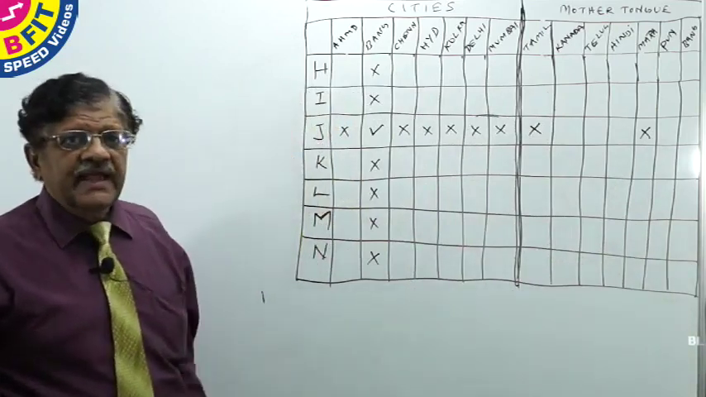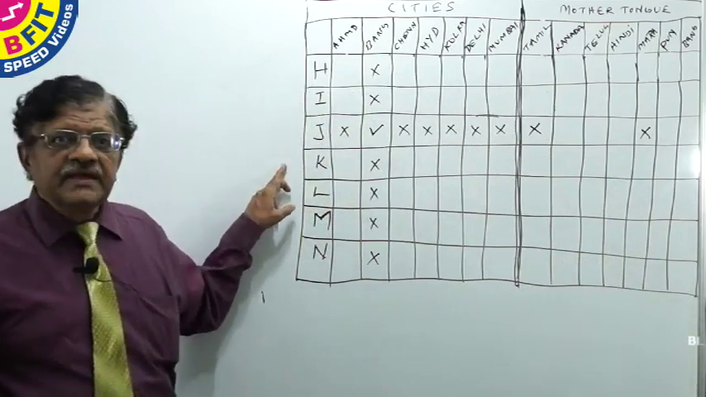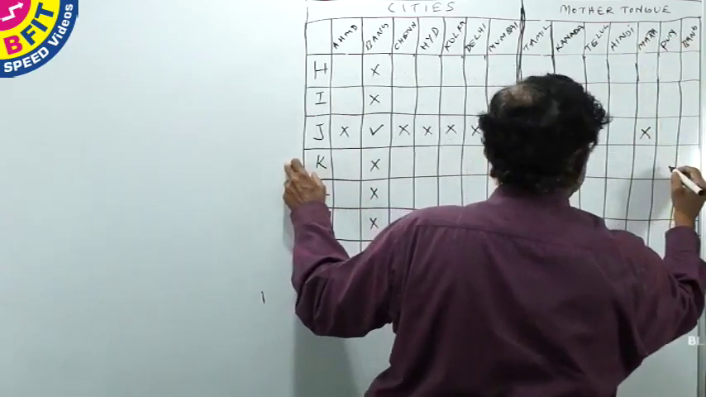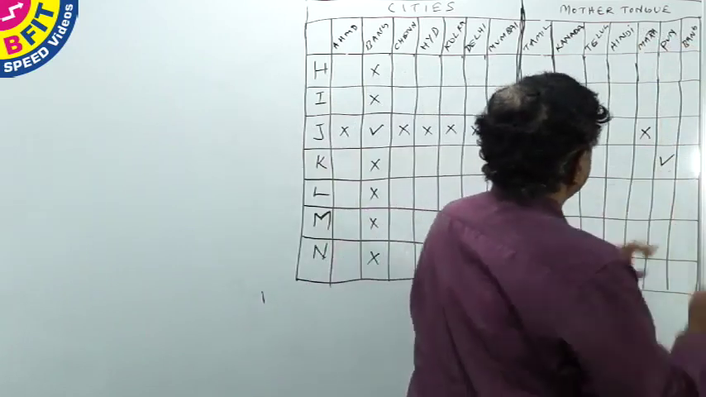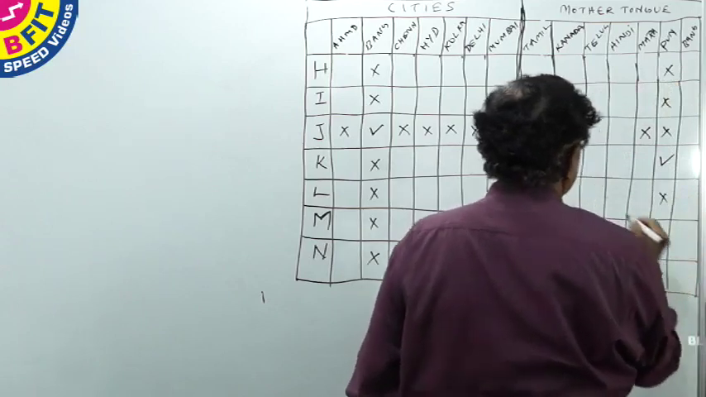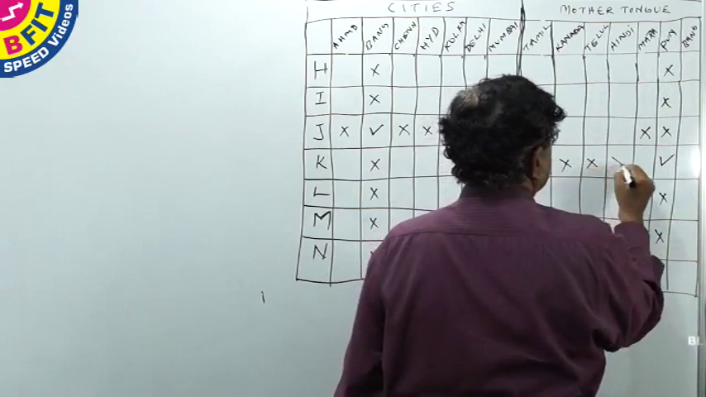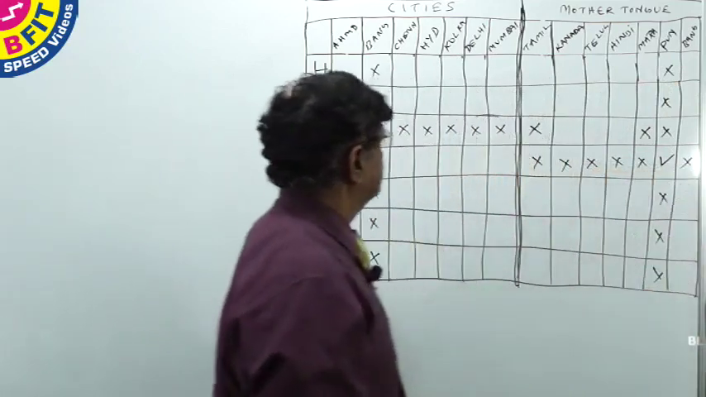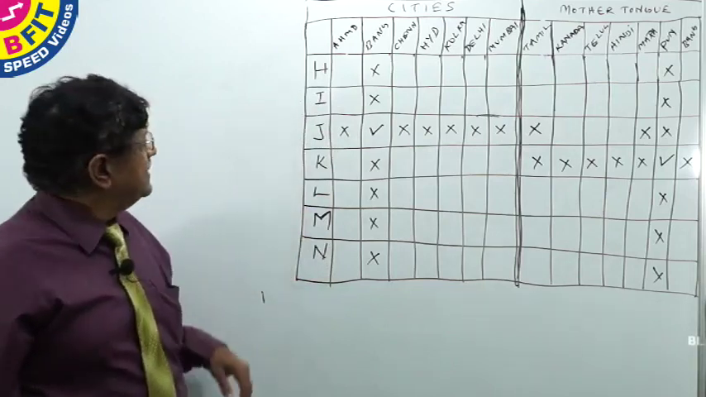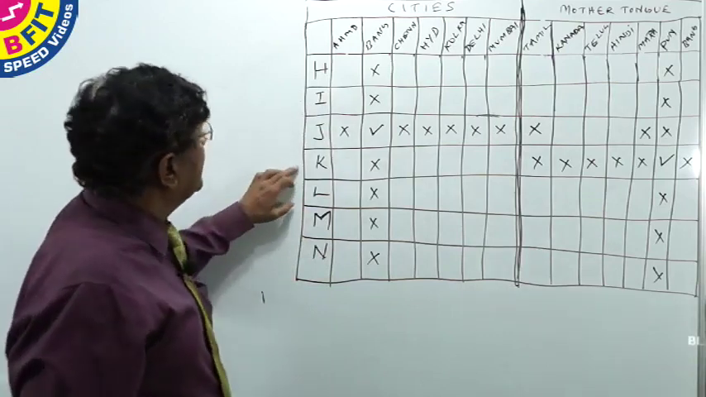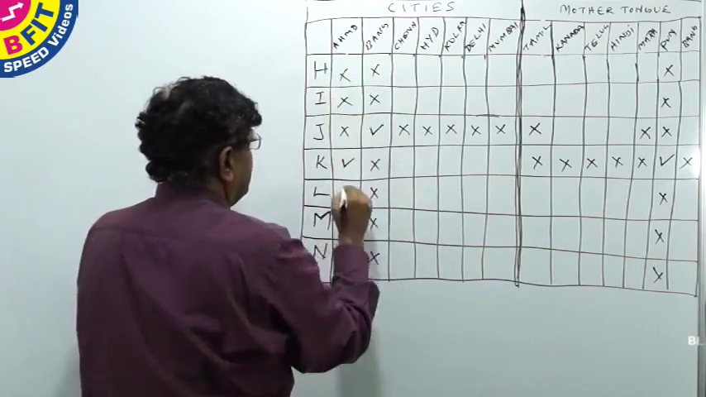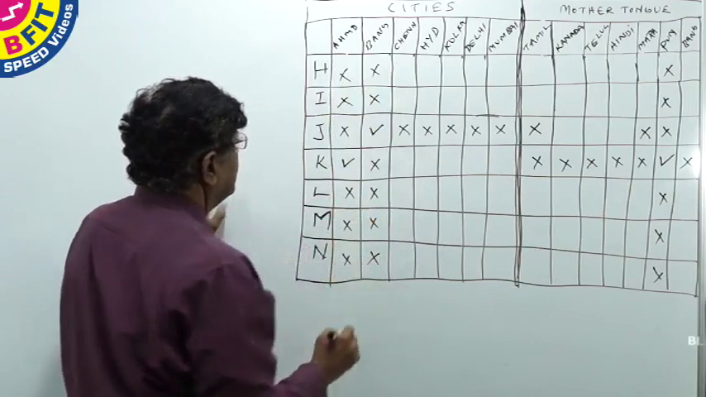The second clue is K's mother tongue is Punjabi. We will mark it here. Once we mark it here, we have to cross all others. K's mother tongue is Punjabi and he works in Ahmedabad. That means K cannot work in any other city and no one else can work in Ahmedabad.